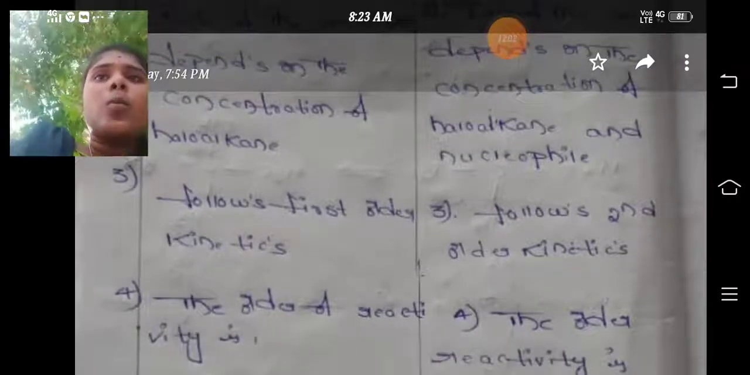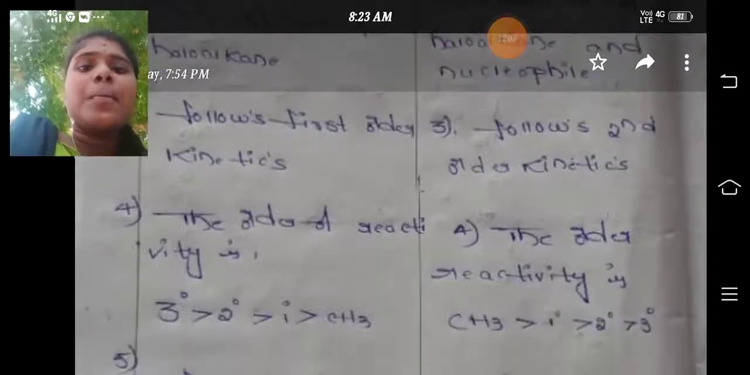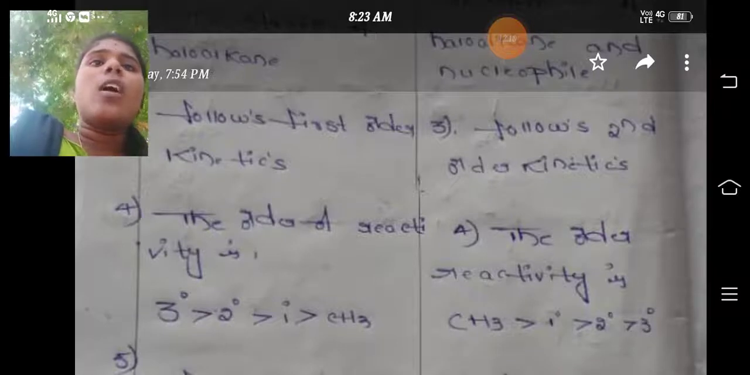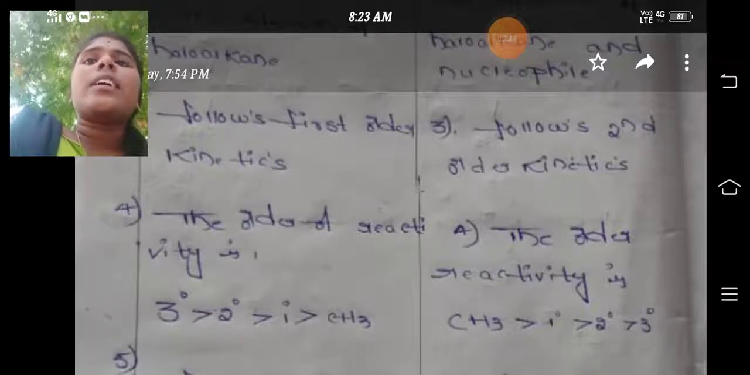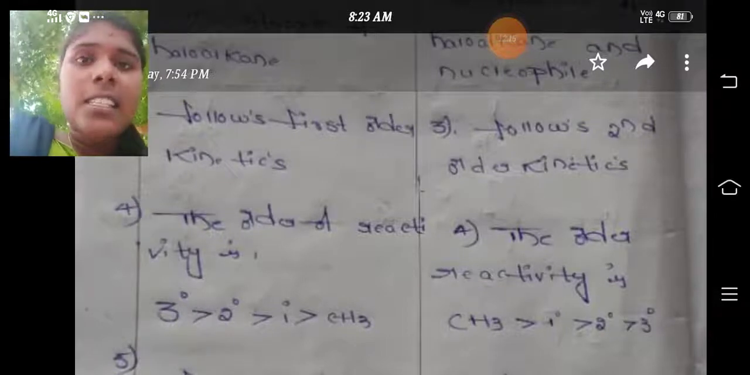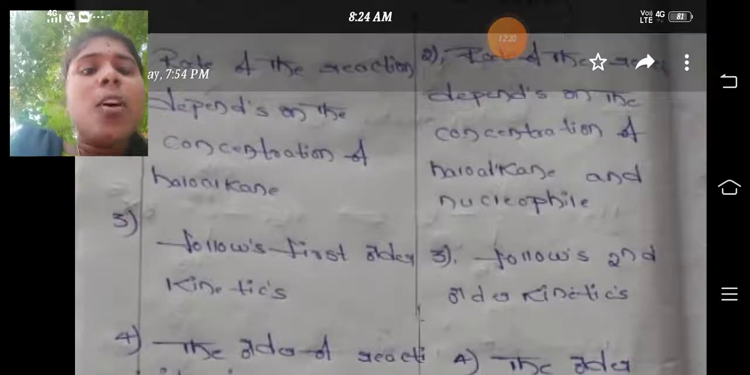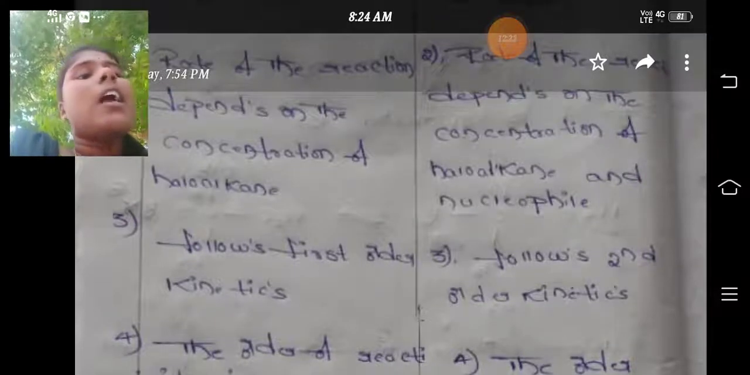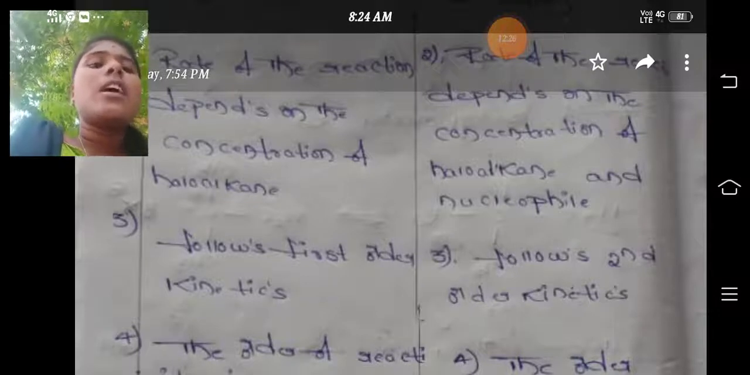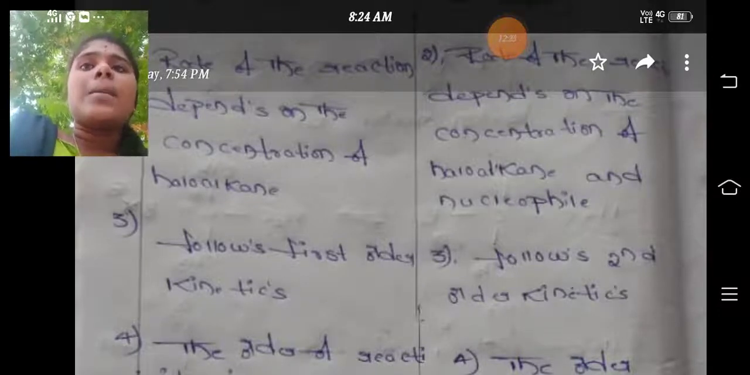See the example here. The SN2 has only a one-step reaction. Both the reactants, the nucleophile and the haloalkane, are involved. That's why the rate of reaction of SN2 depends on both. SN1 follows first order kinetics, and the second column, SN2, follows second order kinetics, and the reasons are the same.